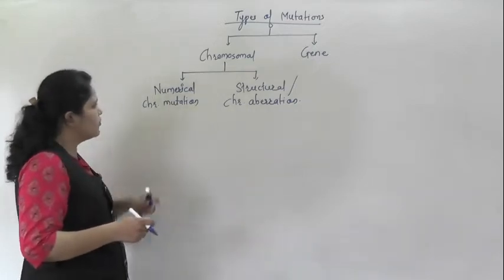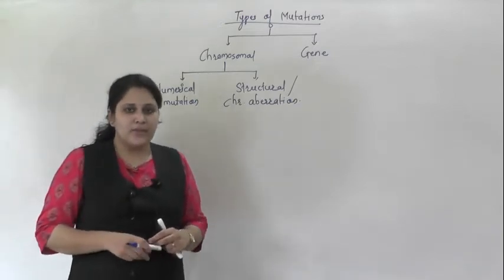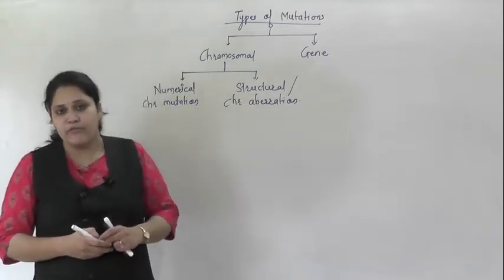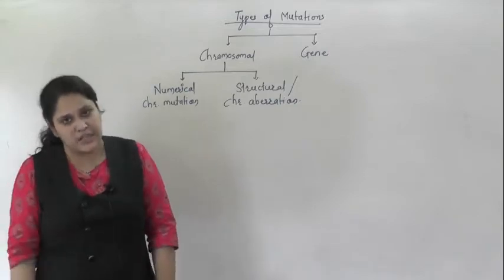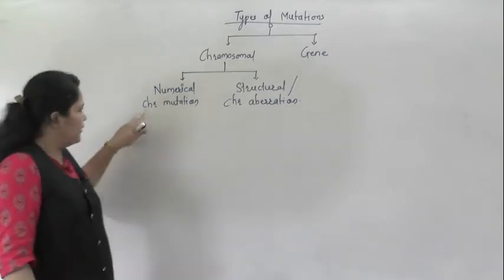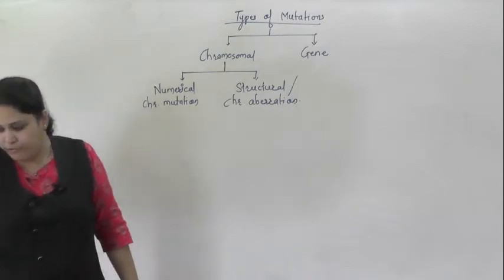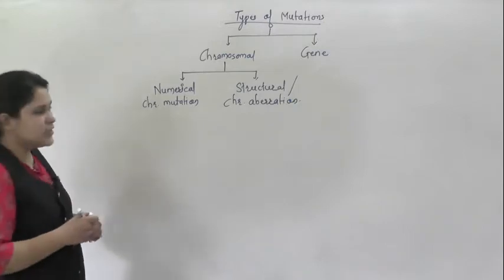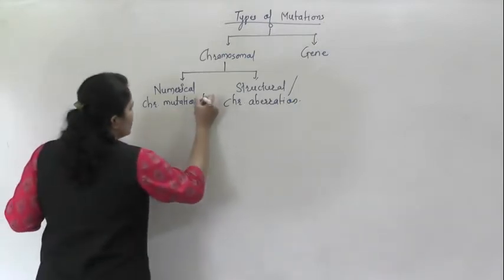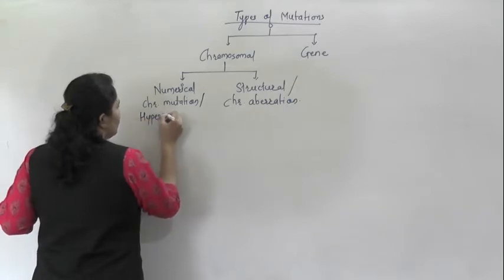Numerical chromosomal mutations are again of two types, depending on whether there is an increase in the number of chromosomes or a decrease in the number of chromosomes. These numerical chromosomal mutations are also known as heteroploidy. Hyper is for ploidy. Now these numerical chromosomal mutations are again of two types.